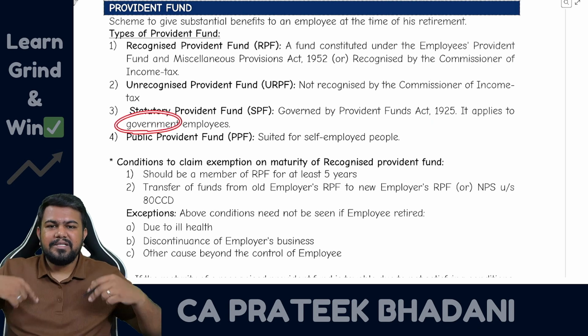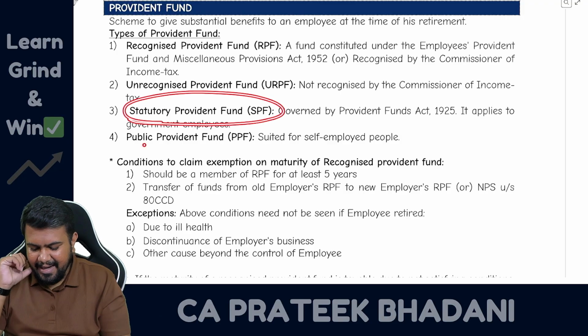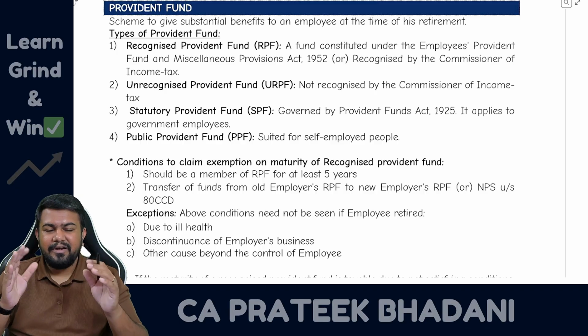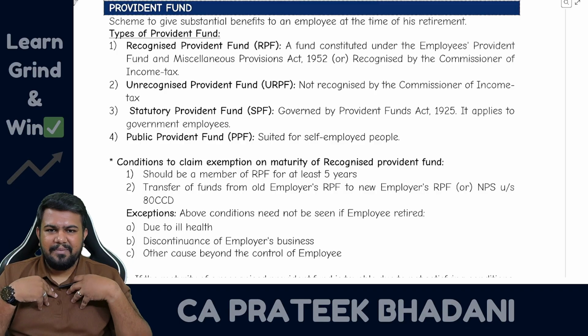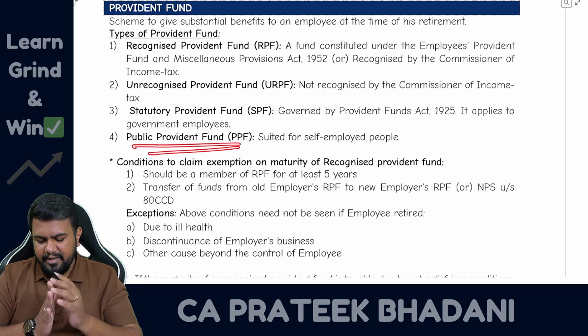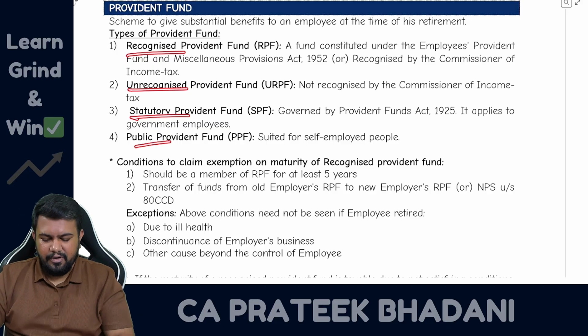So when the government is putting the money in Provident Fund, that is called Statutory Provident Fund. And lastly, Public Provident Fund. Public Provident Fund is the Provident Fund for all the people other than employees. So for example, if I am not an employee, I can deposit the money in PPF, that is Public Provident Fund. So the Provident Funds are recognized, unrecognized, statutory and Public Provident Fund.